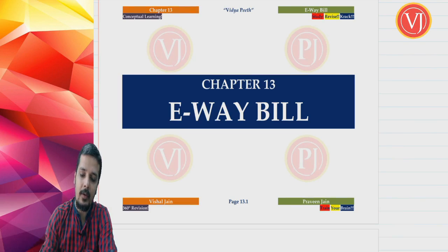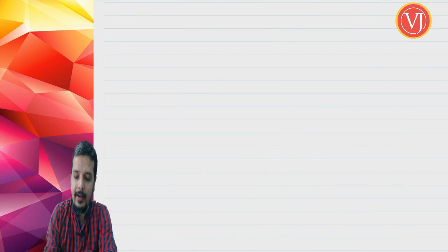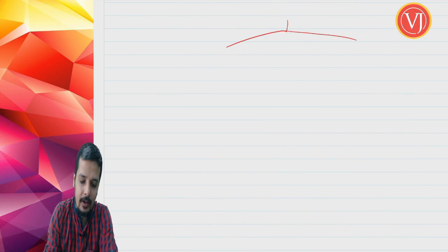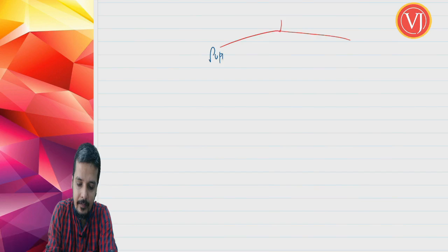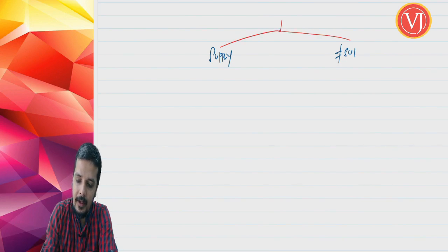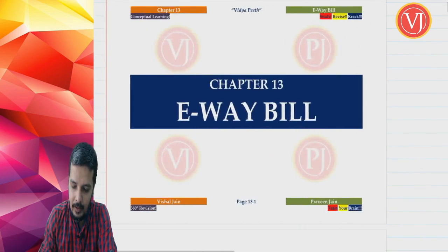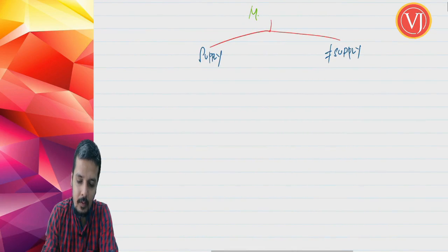If I were to tell this in a very simplified way, I can say that there is supply, and there is no supply. If there is supply, and if there is no supply, the focus is on what? Movement of goods. The entire focus here is only and only on movement of goods.